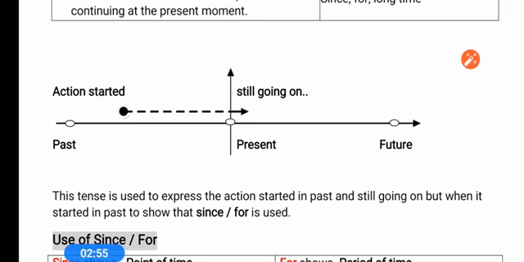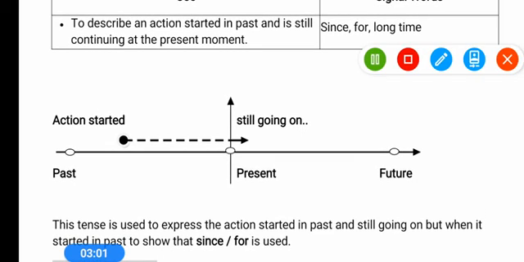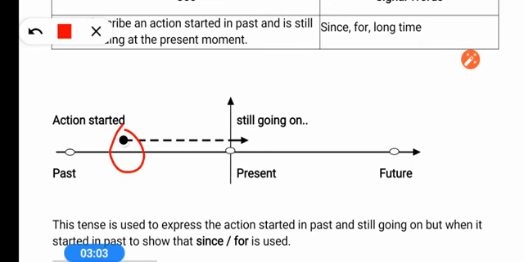So for telling present perfect continuous we use this structure, that any action started in past and still it is going on. Started in past but still it is going on. For such action we use present perfect continuous tense, but in continuous also still something is going on. So what is the difference, we will understand thoroughly in this one.